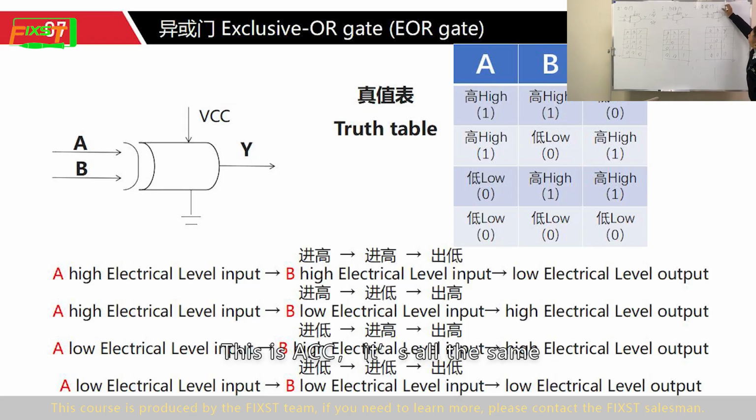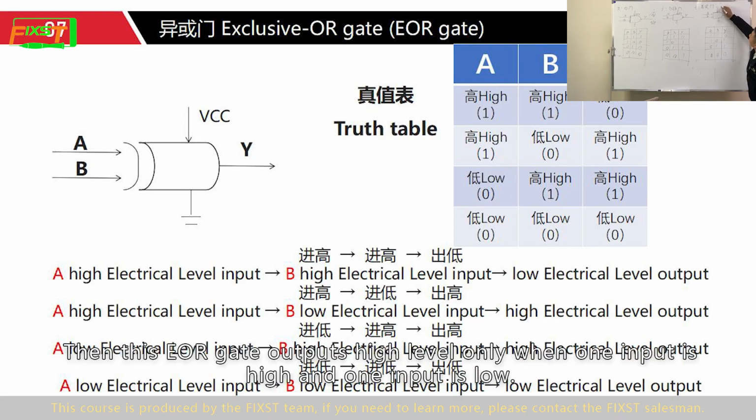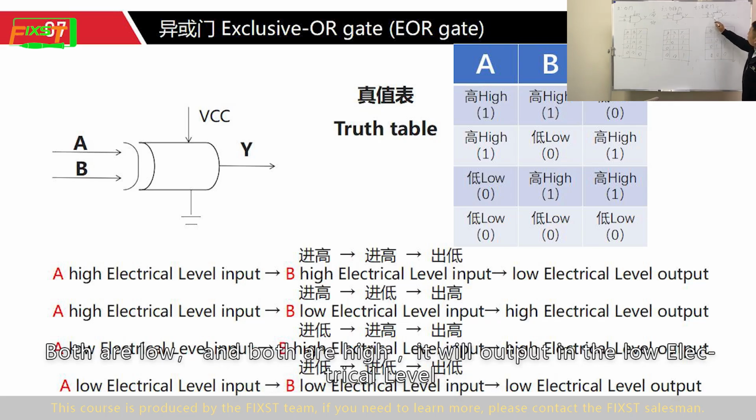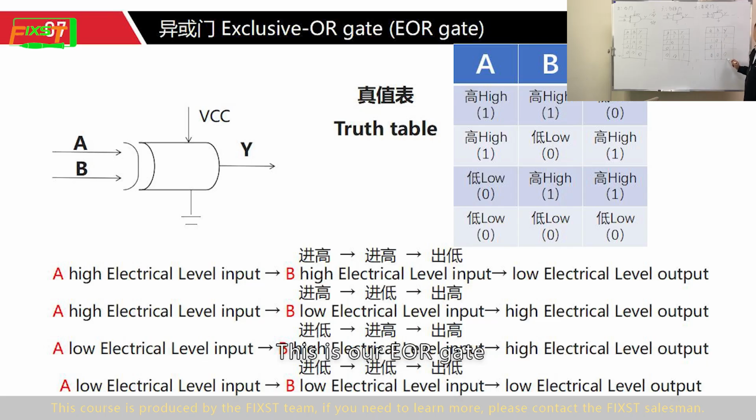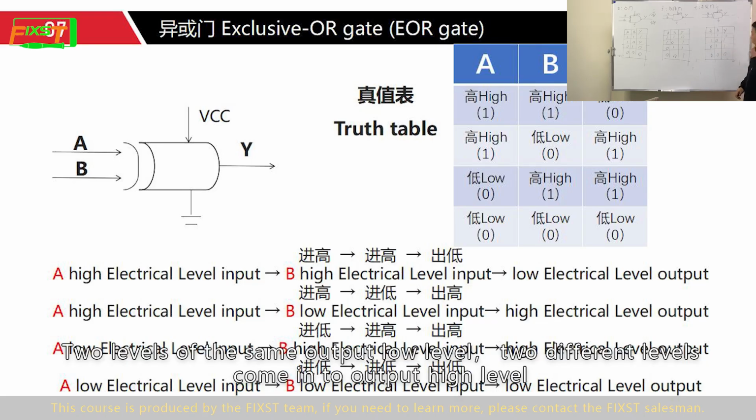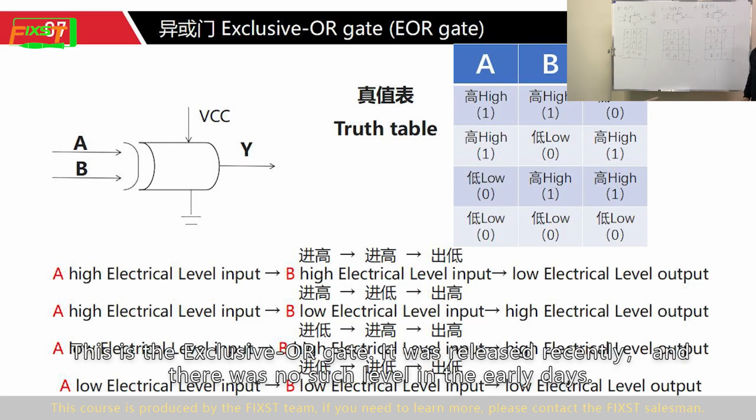This is the same as before. Then this EOR gate outputs a high level only when one input is high and one input is low. Both low or both high outputs a low level. This is the EOR gate. Two of the same levels output low level. Two different levels come in to output high level. This is the exclusive OR gate. It was released recently, and there was no such gate in the early days.